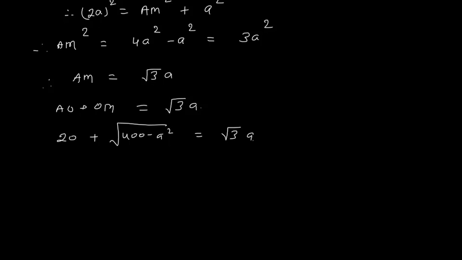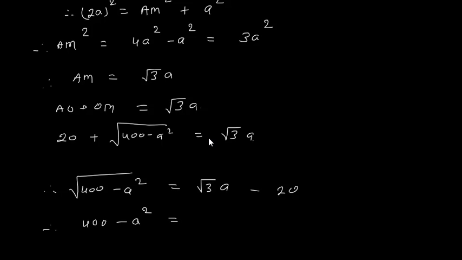So therefore I will say that this root of 400 minus A square is equal to root 3 A minus 20. So therefore I will square on both the sides. I will get 400 minus A square is equal to 3A square minus 40 root 3A plus 20 square, so 20 square is 400.